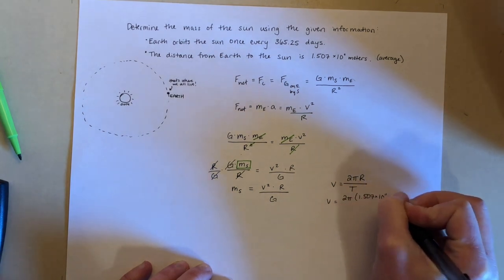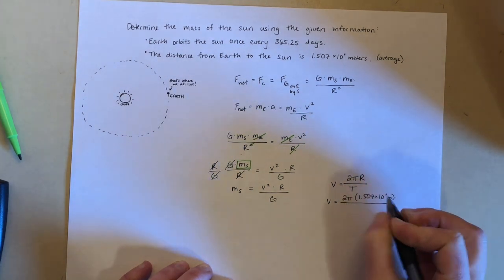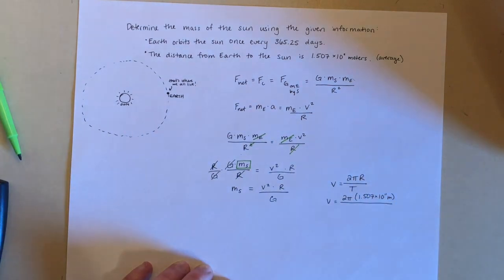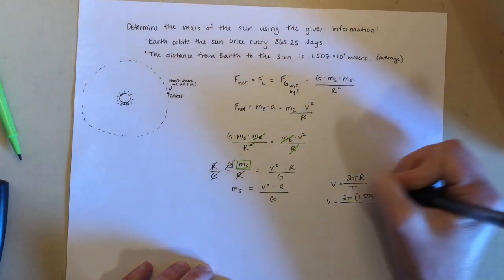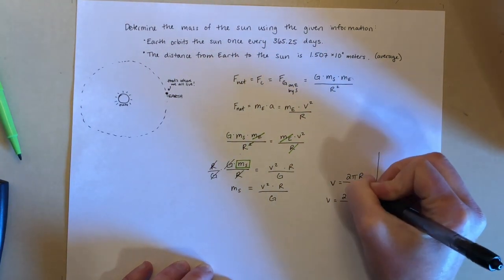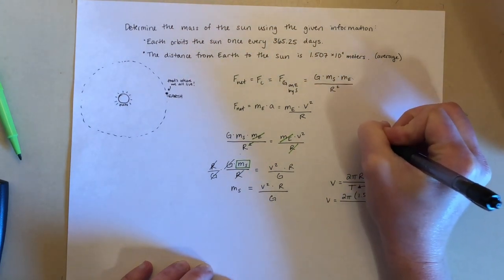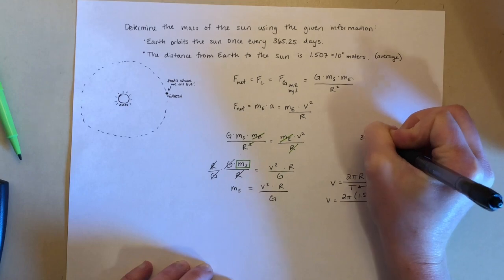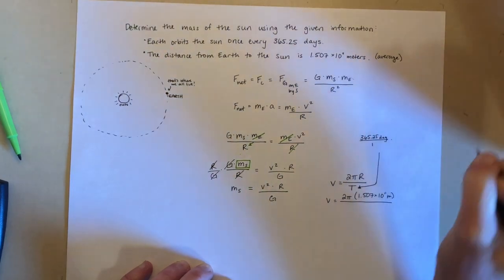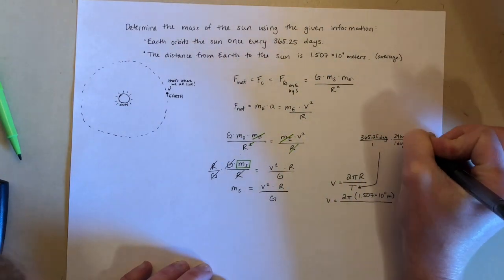But for the orbital period, remember that any time should be in seconds unless we're reporting it as our final answer. So let's do a little side note, and we're going to convert 365.25 days into seconds with a little dimensional analysis.